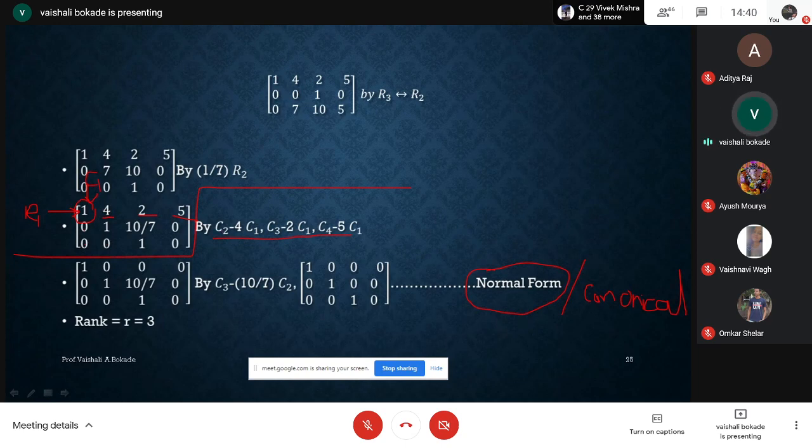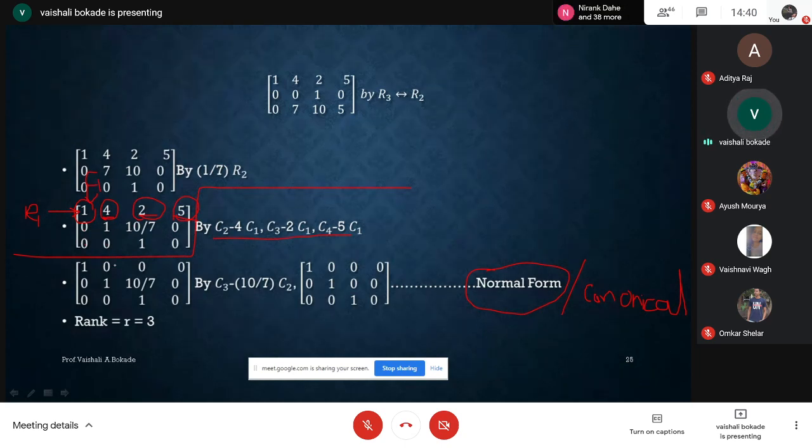How am I using it? I am using C2 minus 4C1 for converting this 4 to be 0. For converting this element 2 to be 0, I am using C3 minus 2C1. For converting this element to be 0, I am using C4 minus 5 into C1. This way I am using it. And observe that in C1, except at one place, the other entries are 0. So all entries except in R1 will remain as they are because those entries are 0.